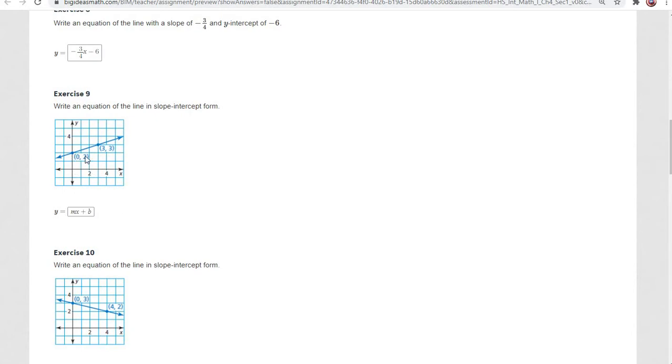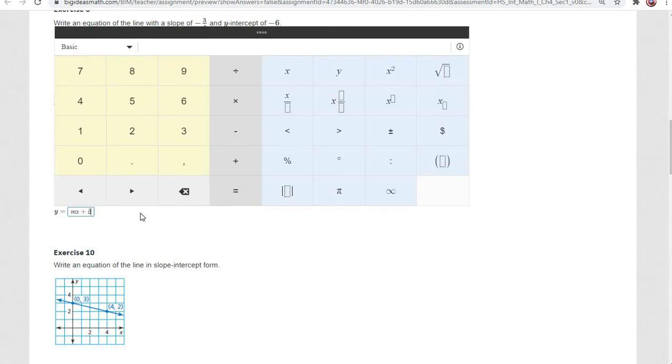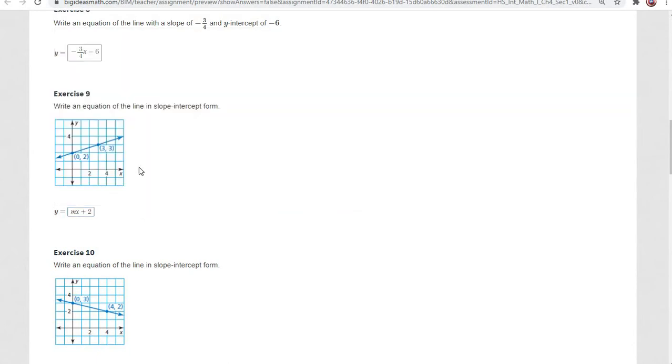Also, you can look at what the actual point is. This is point (0, 2). And any point where x equals 0, whatever y is, that is your y-intercept. So if you see a point where x equals 0, then whatever the y value is, that is your y-intercept. So here our y-intercept is going to be 2. So now we have to figure out what our slope is.